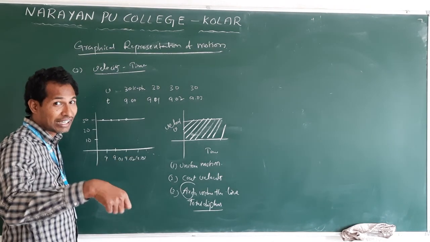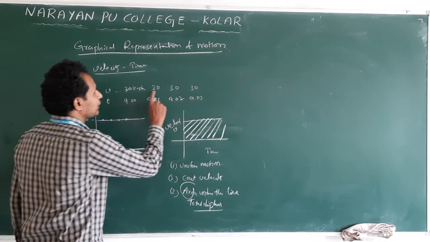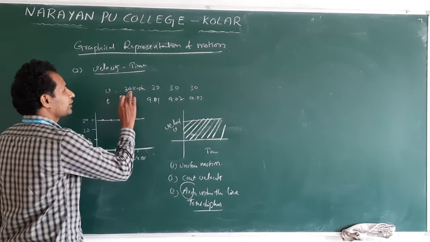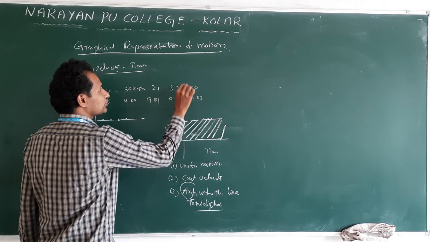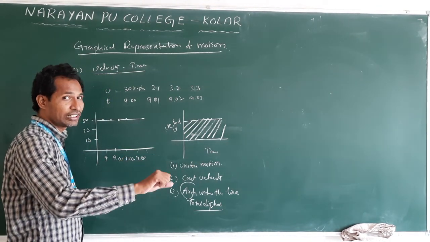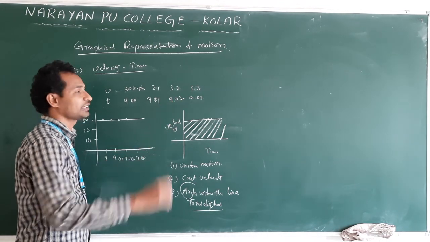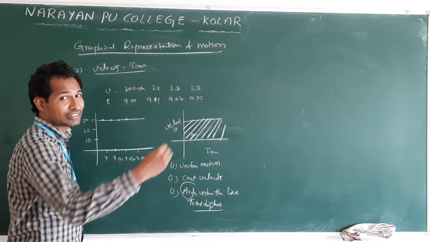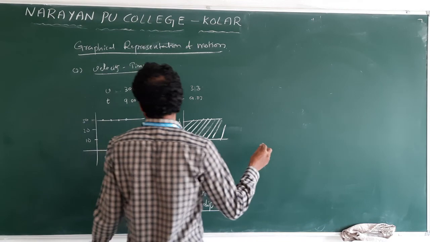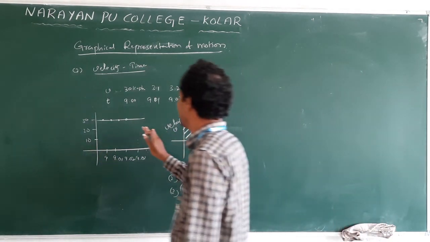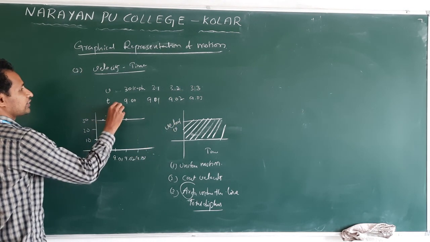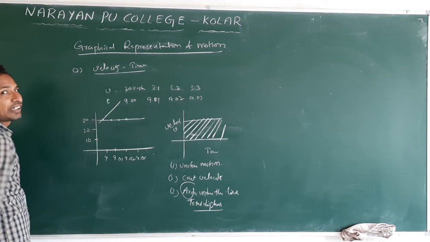Suppose we are giving acceleration. Previously this value did not change; we kept it constant. If you give the acceleration, then what happens? This will become 31, this will become 32, this will become 33. Slowly, we are giving acceleration, and the speed of the body slowly increases. Velocity increasing means what? It means accelerating. Then how do we expect this graph? Instead of a line, if this value changes, the graph will go like this.